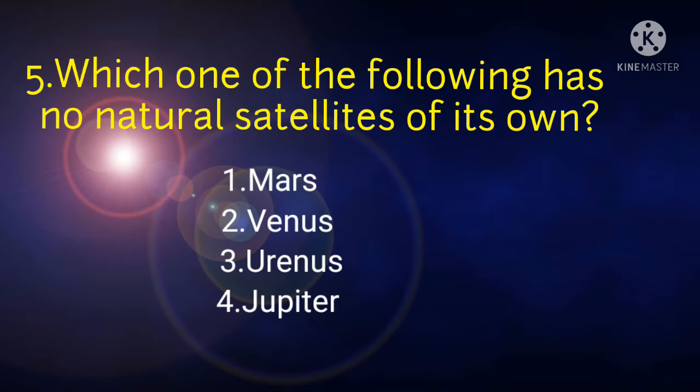Which one of the following has no natural satellite of its own? Number 1, Mars. Number 2, Venus. Number 3, Uranus. Number 4, Jupiter. The correct answer is Venus. Out of 8 planets, Mercury and Venus, the neighboring planets to the Sun, do not possess satellites of their own.